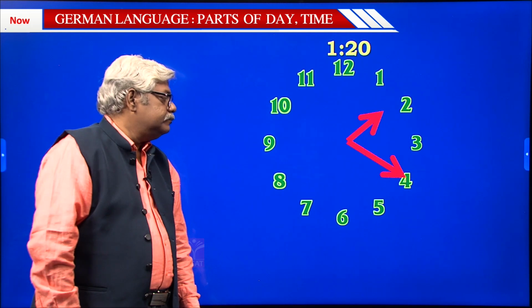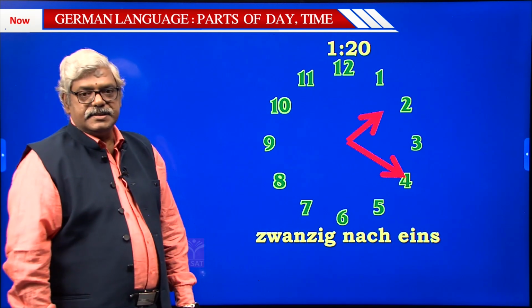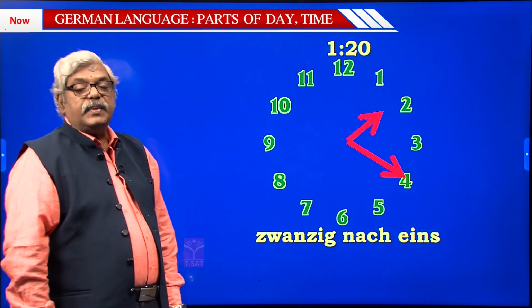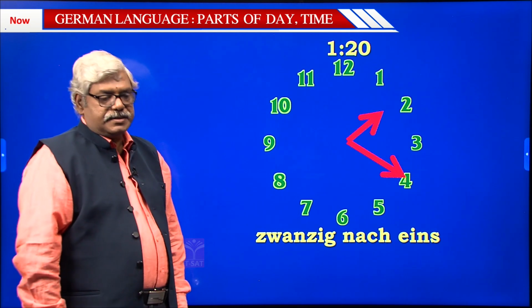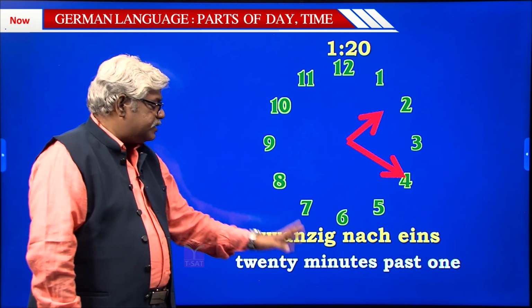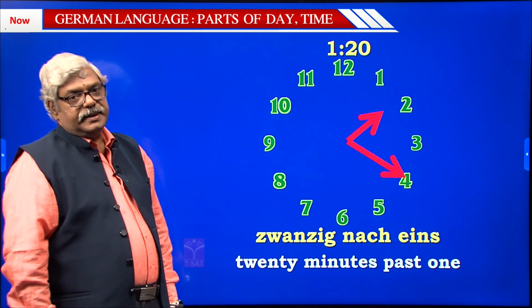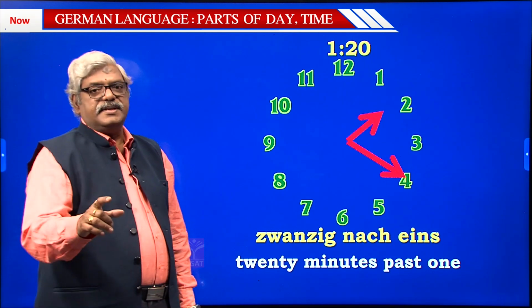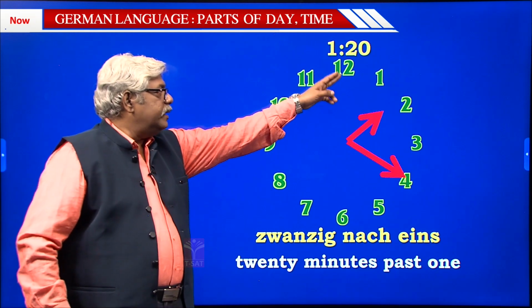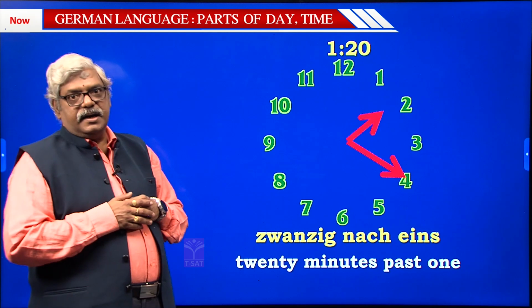This is expressed as 20 nach 1. 20 minutes past 1. In the inofficial time, from 1 minute up to 20 minutes, you use nach.